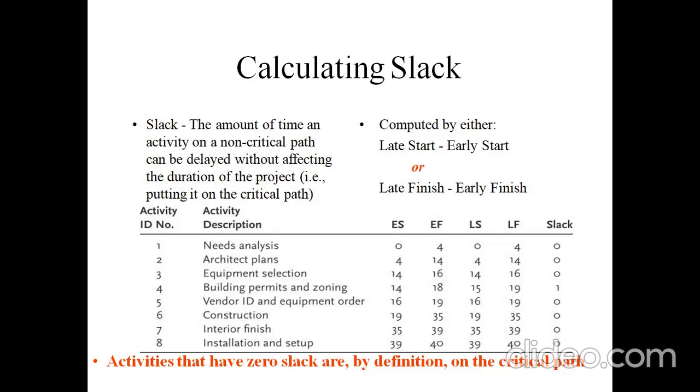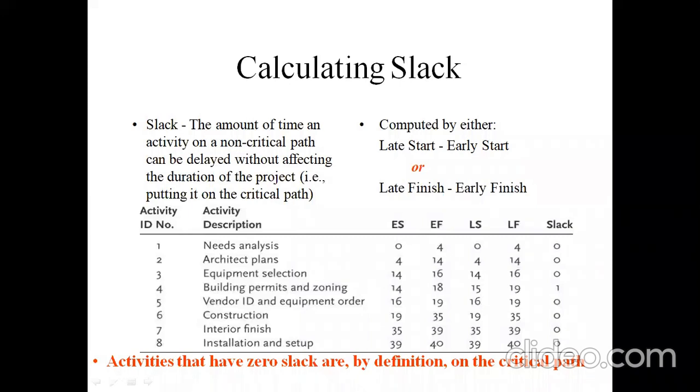Here you can observe activity 1 is needs analysis. The earliest starting and latest starting time is 0, and the earliest finishing and latest finishing is 4. So here the slack is the difference between the late finish and the early finish.